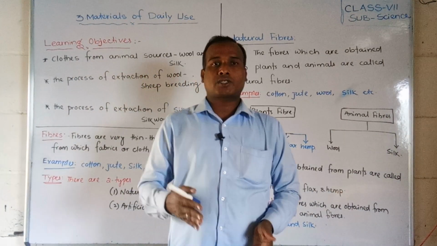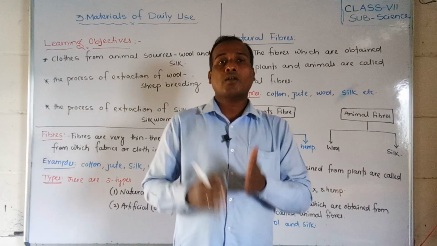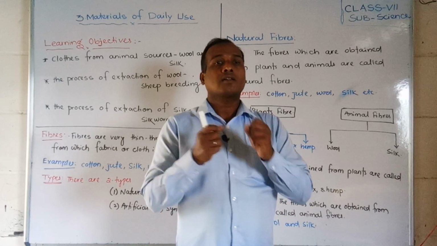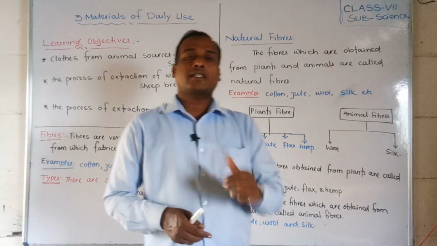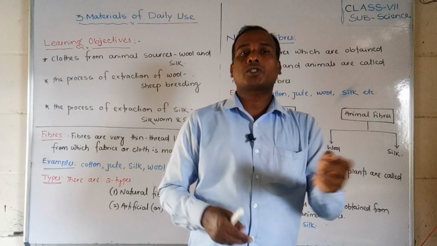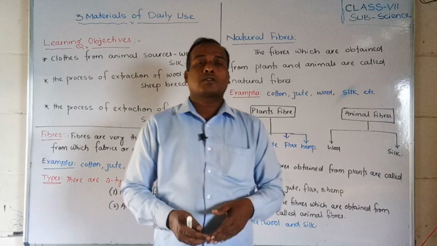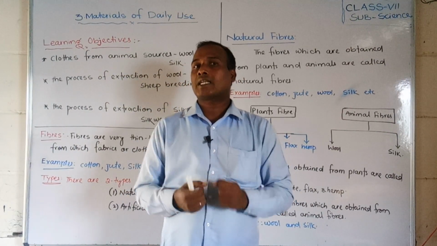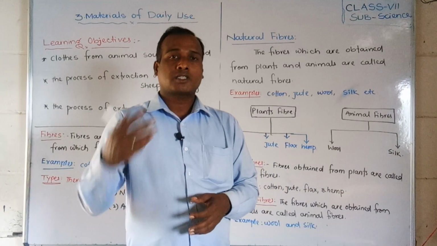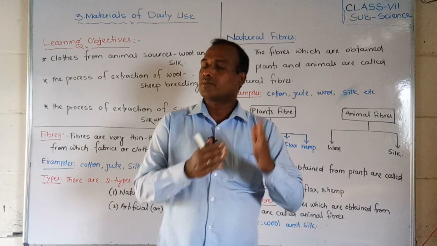But animal fibers, how we get fibers from animals, we are going to learn in this chapter. The fibers like wool and silk we are getting from animals like sheep, goat, or the silkworm. How we extract wool from the sheep, and how we get silk from the silkworm or silkmoth, we will learn in this chapter.